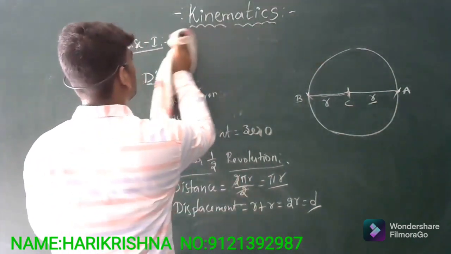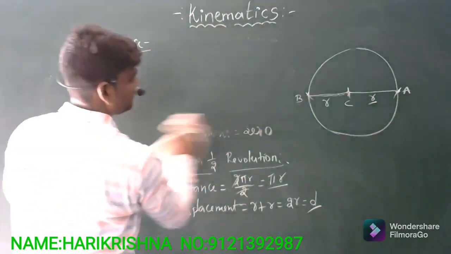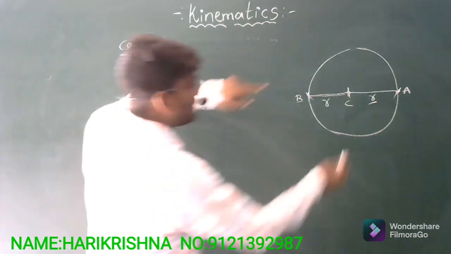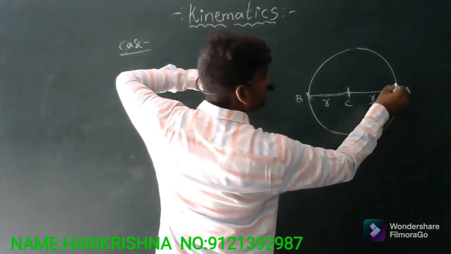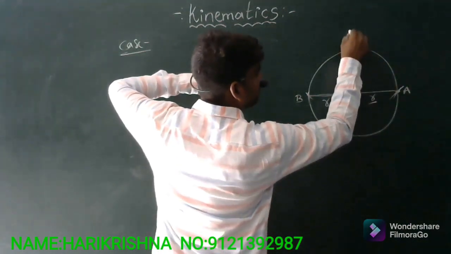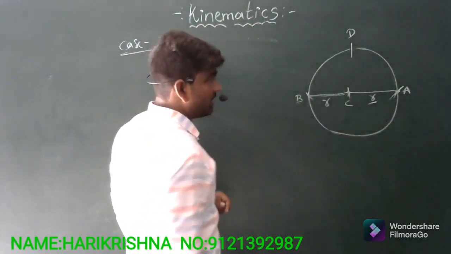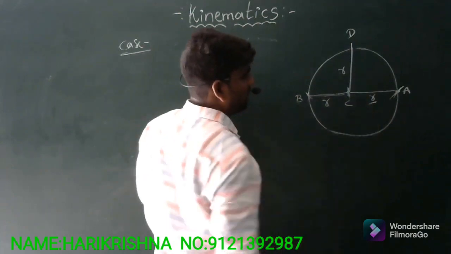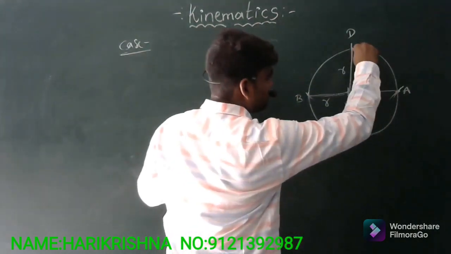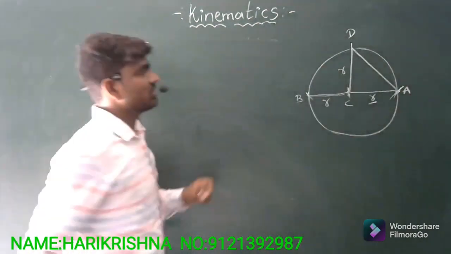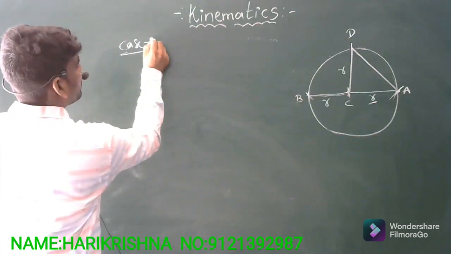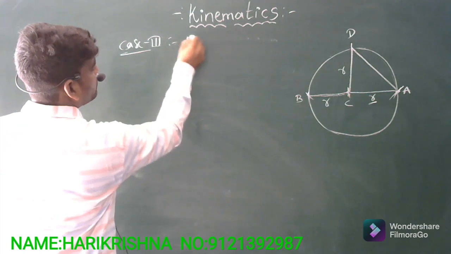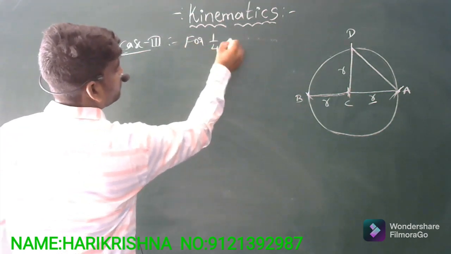And next, for the third case. Suppose the particle starts at point B, travels, and comes to rest at point D. Now this is again the radius r. In this case, what will be the distance and displacement? For case 3, that is for 1/4th revolution.